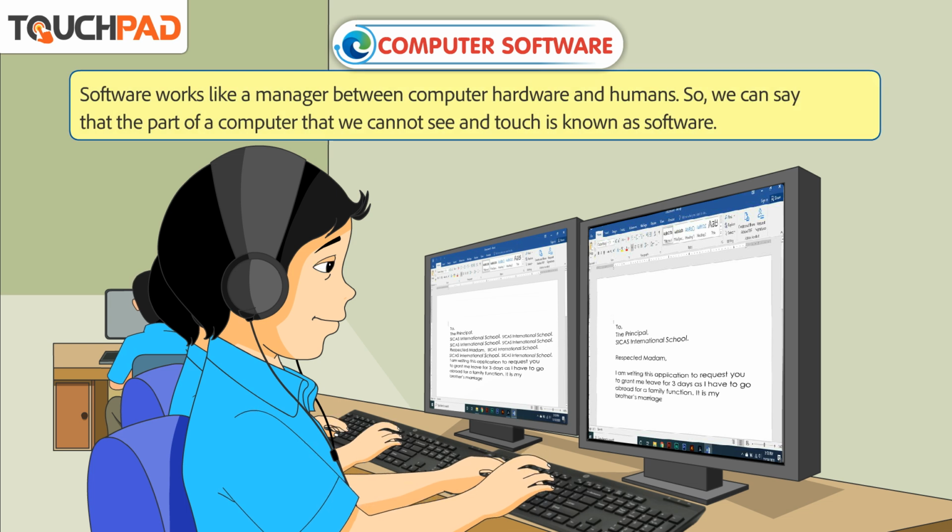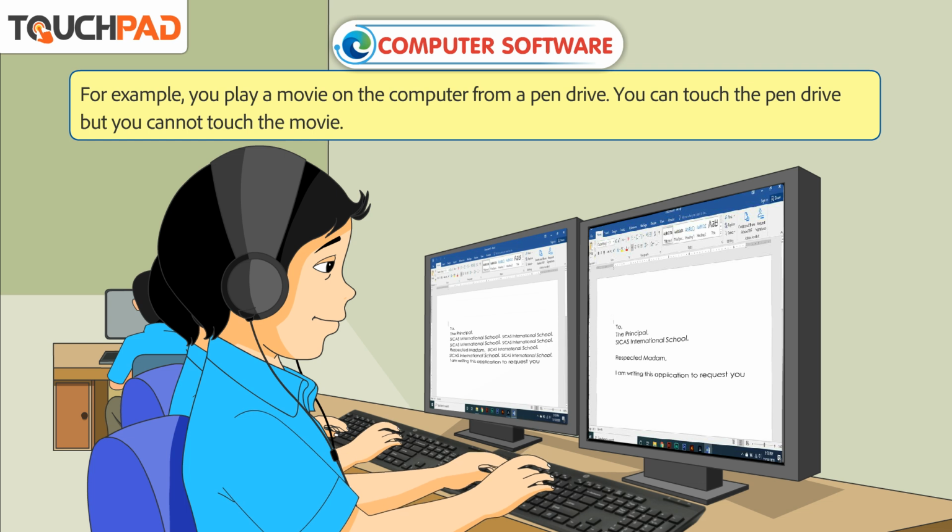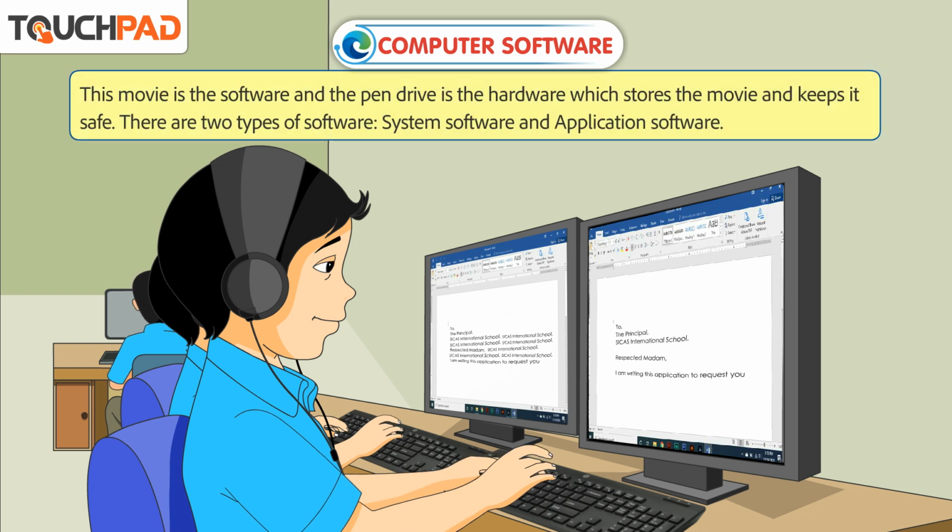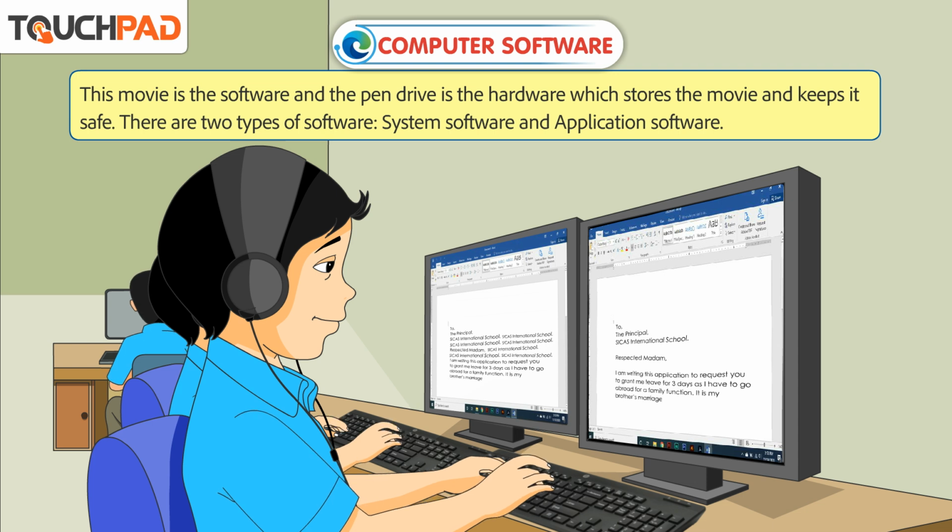Software works like a manager between computer hardware and humans. So, we can say that the part of a computer that we cannot see and touch is known as software. For example, you play a movie on the computer from a pen drive. You can touch the pen drive, but you cannot touch the movie. This movie is the software and the pen drive is the hardware which stores the movie and keeps it safe.